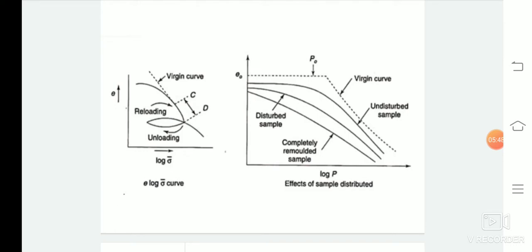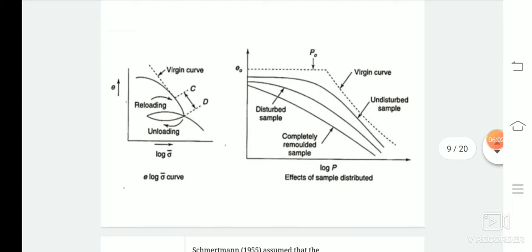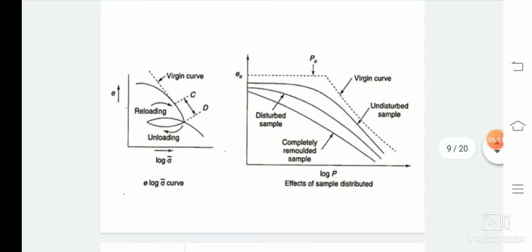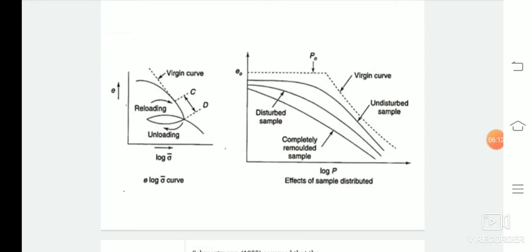And you can see in the next curve, the first one is the virgin curve, that is the type of curve where no other stress has been applied. In the second portion of the curve, you can see this is an undisturbed sample, or a sample which has not been exposed to any sort of loading. And the middle one represents the disturbed sample.